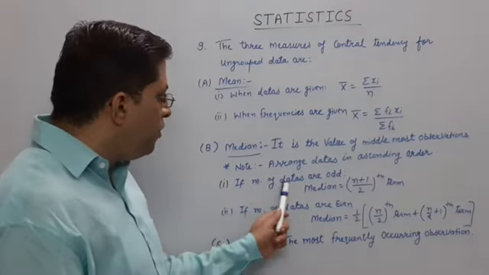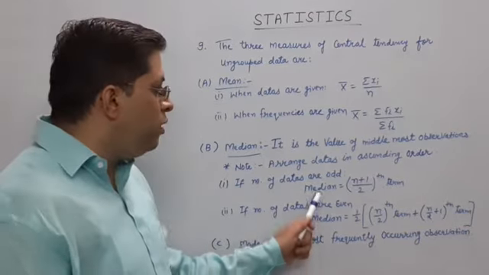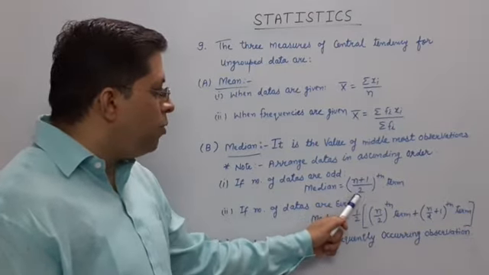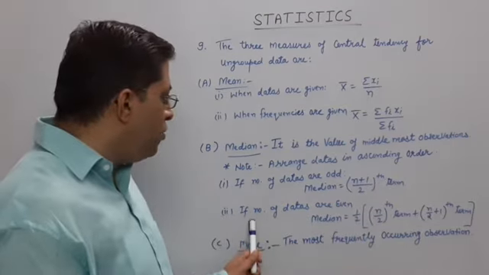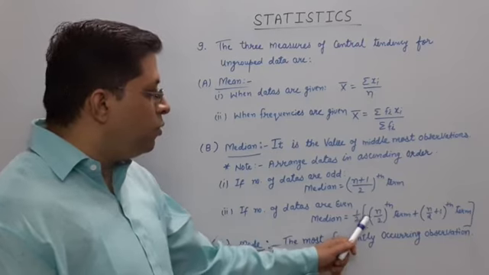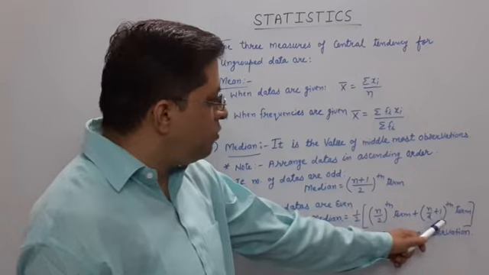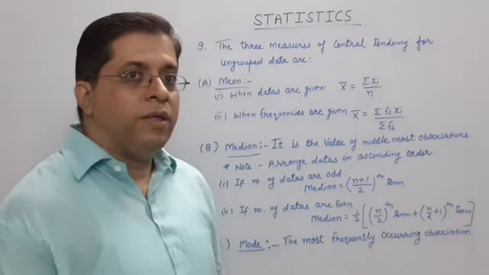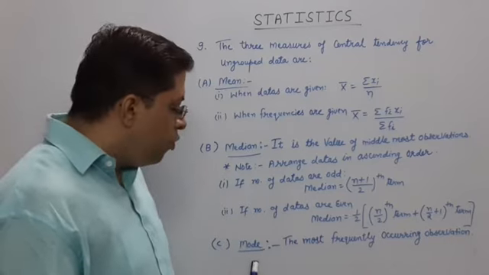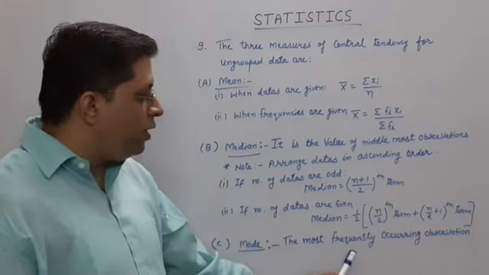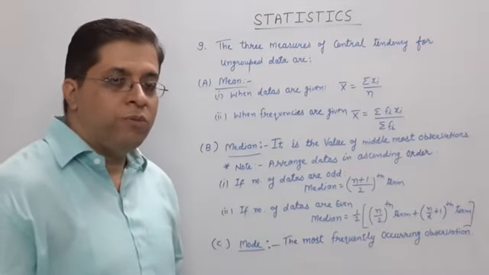If the number of data is odd, how can you get the middlemost value? (n plus 1) upon 2th term. If the number of data is even, then median is equal to 1 upon 2 times (n upon 2th term plus (n upon 2 plus 1)th term). Then the last point, C, is mode. Mode means the most frequently occurring observation.